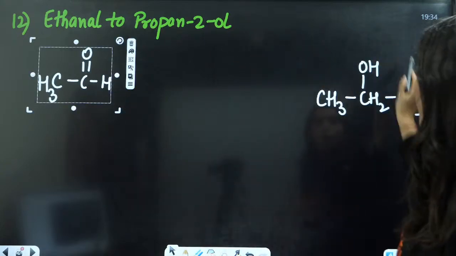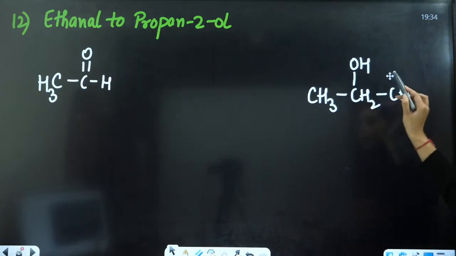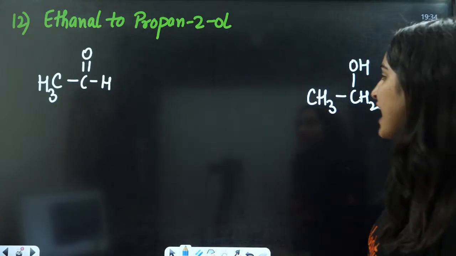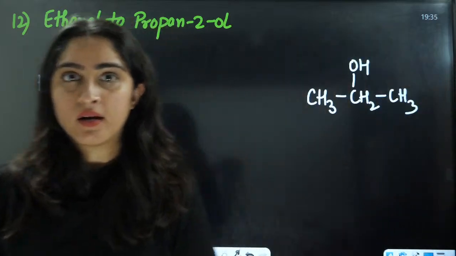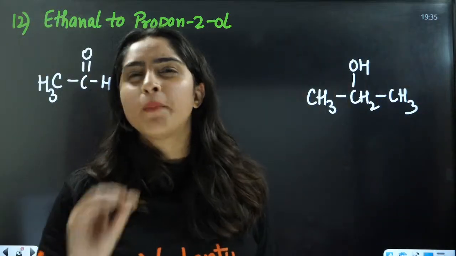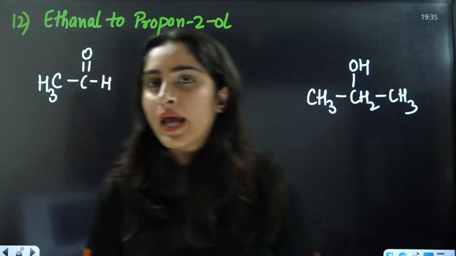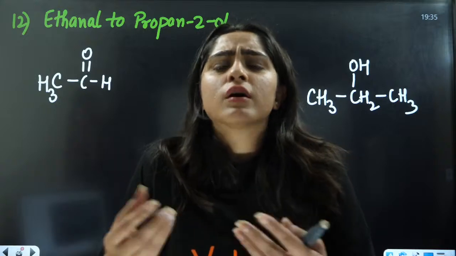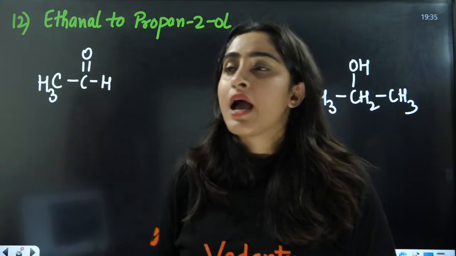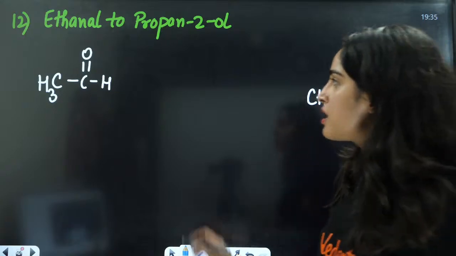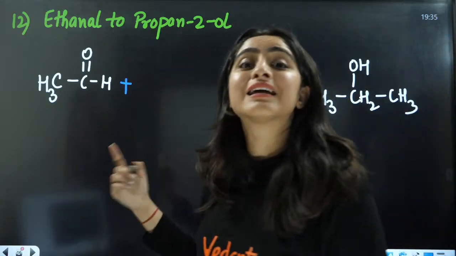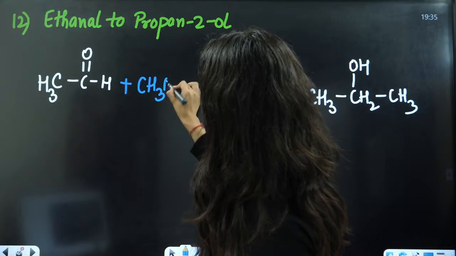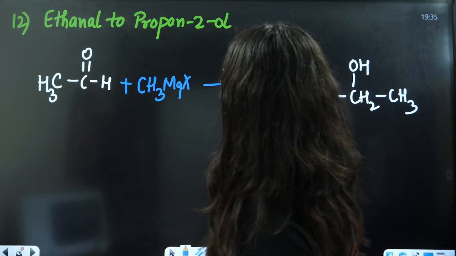Now, what we are doing here, everybody, always see what we are doing. We are actually adding one more carbon here. For adding one more carbon, if you have a carbonyl group and you want to add one more carbon, the best way is adding Grignard reagent, that is CH3MgX in the presence of dry ether.